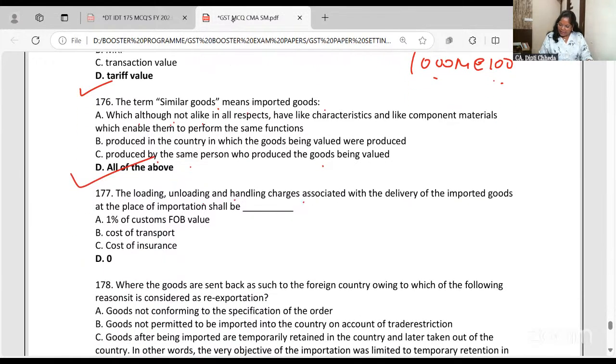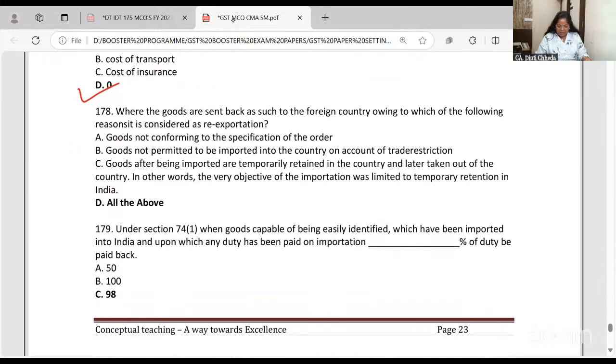Loading, unloading, handling charges with the delivery of the imported goods at the place of importation will be zero. I told you, once the goods are imported, then they are sent to home. Nothing you will add for that.